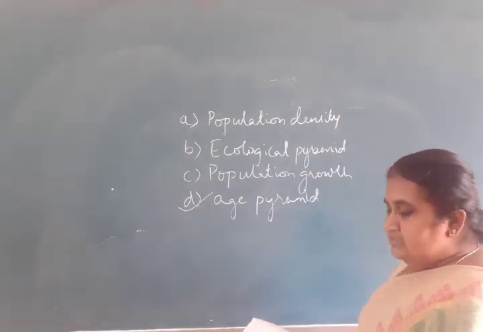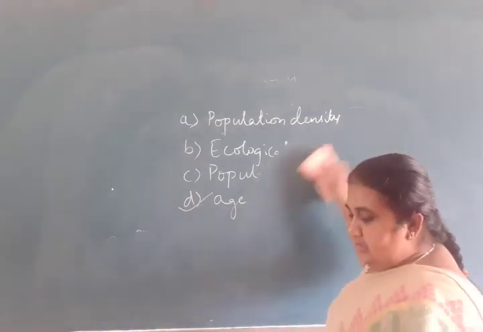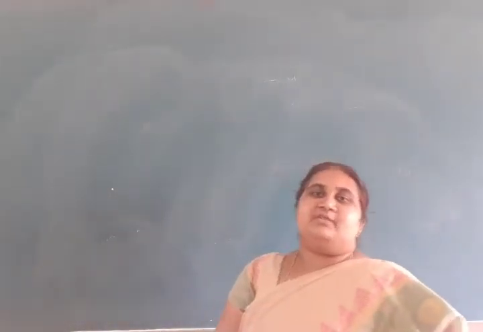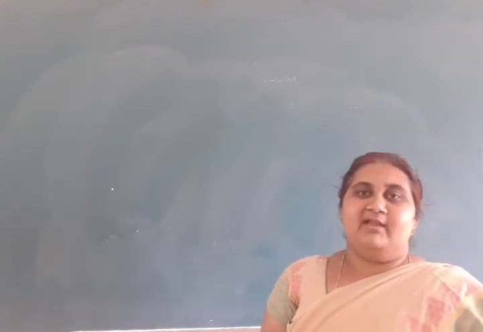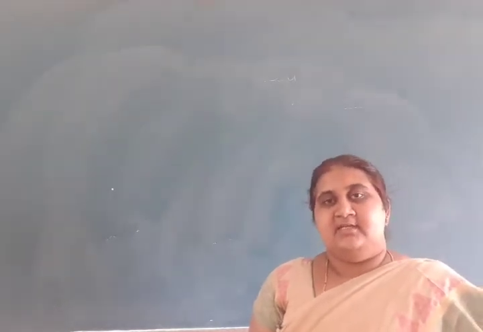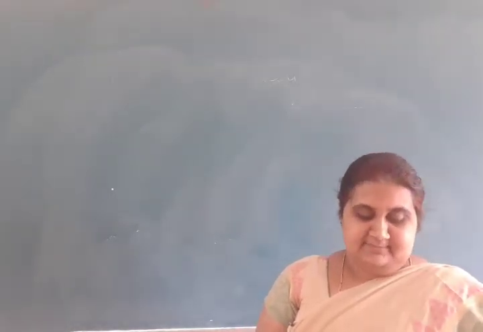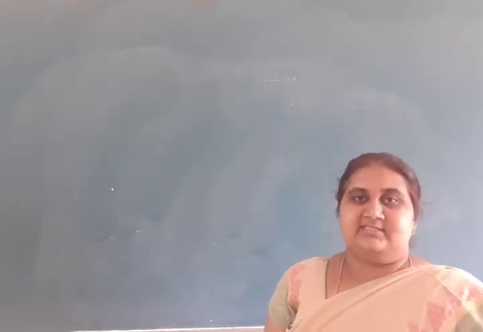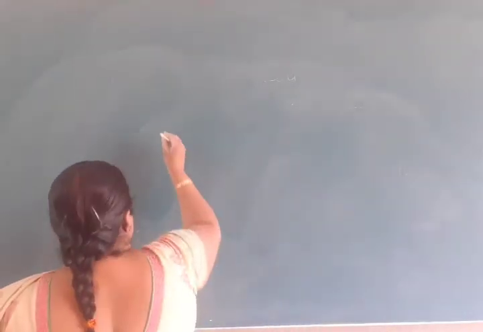Next, 17th question. The age pyramids are of three types: triangular, bell shaped and urn shaped. The age pyramid with narrow base indicates.